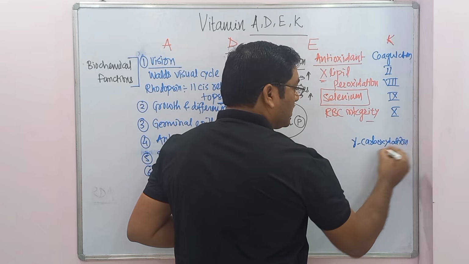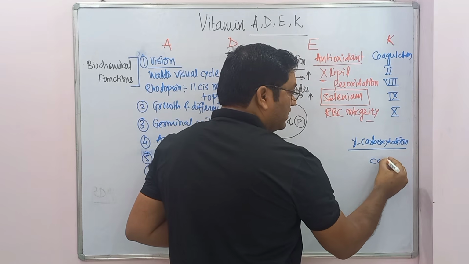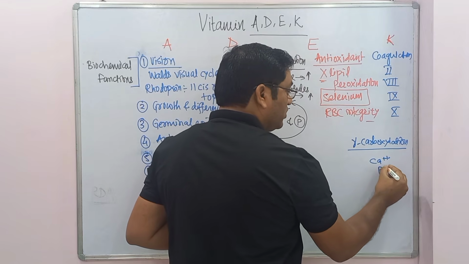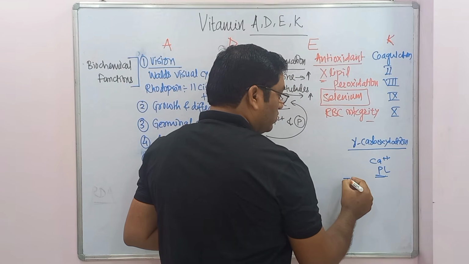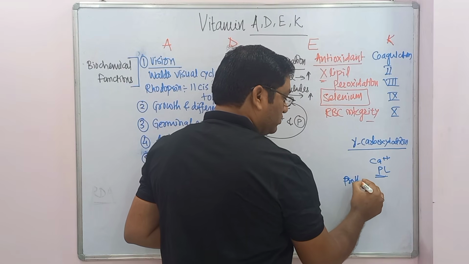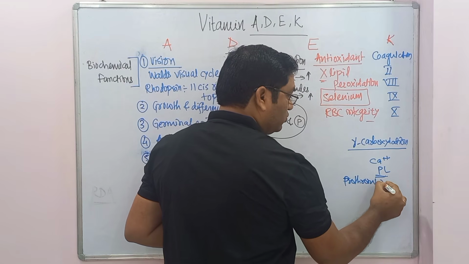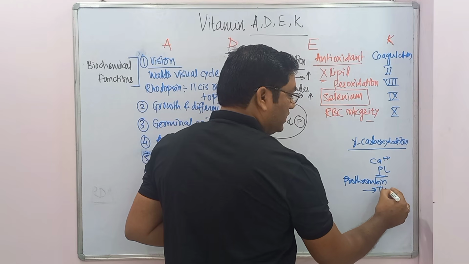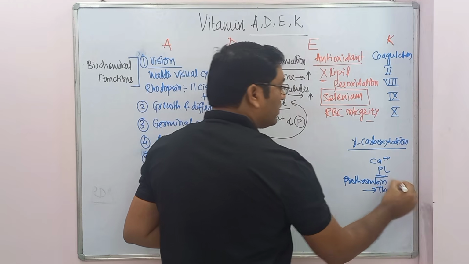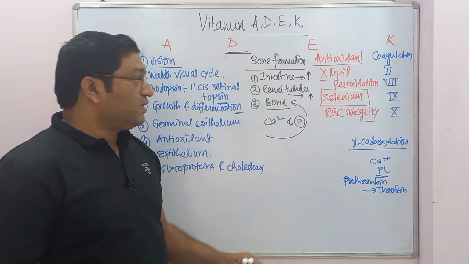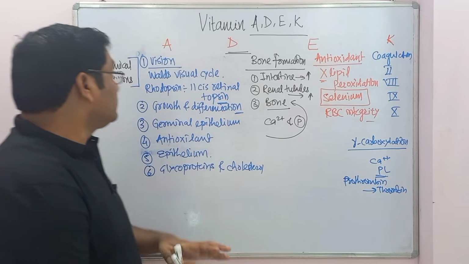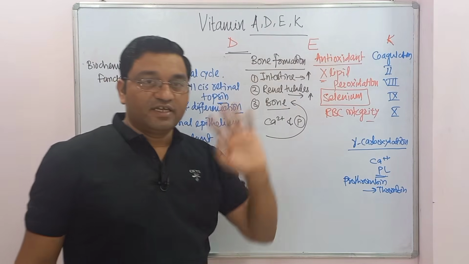By the gamma carboxylation, it reacts with the calcium and the phospholipid and converts prothrombin into thrombin. So it is important in the coagulation process, vitamin K. So these are the biochemical functions of vitamin A, D, E and K.